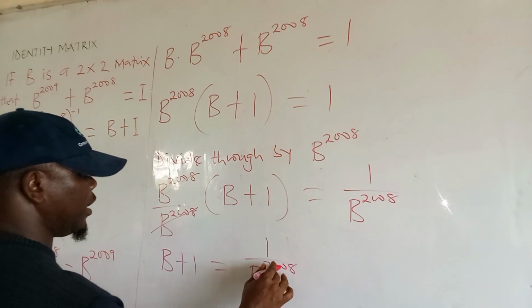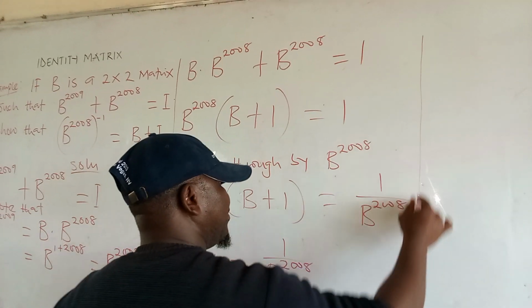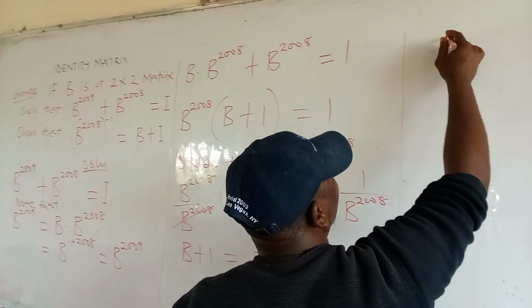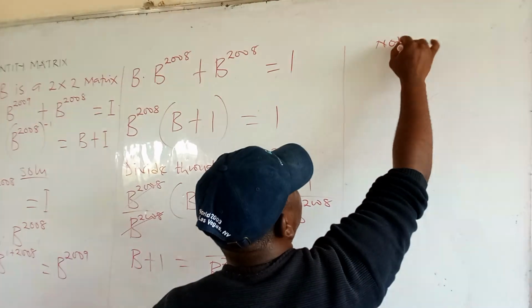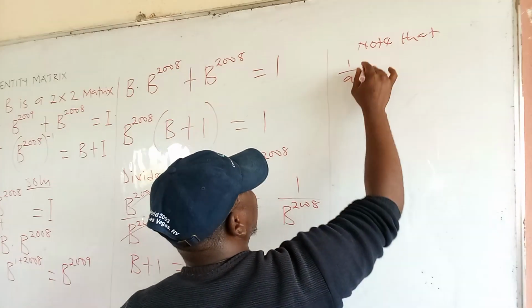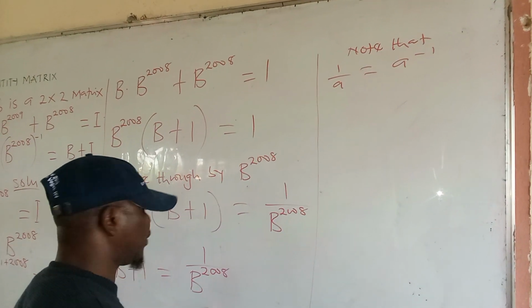Okay. So now note that in indices, if we have 1 all over a, this is the same as a raised to the power of minus 1. True or false?